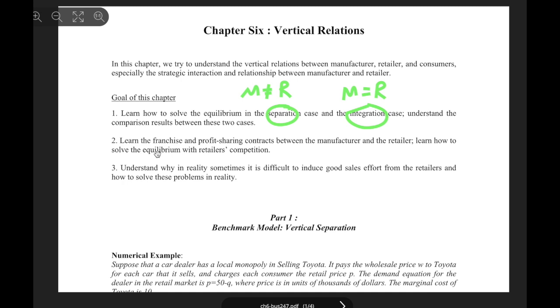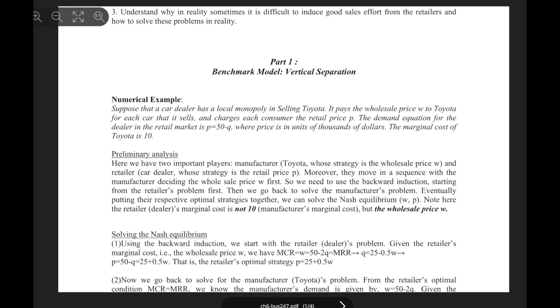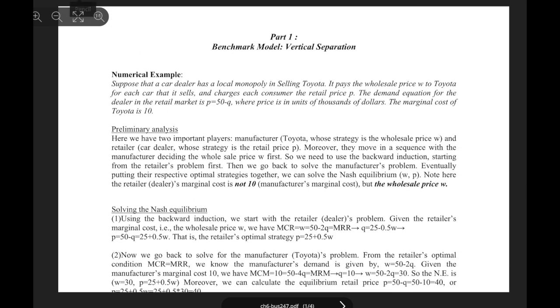So learn how to solve the equilibrium with retailers' competition. And three, to understand why in reality it is sometimes difficult to induce good sales effort from the retailers and how to solve those problems in reality. Okay, so let's look at part one. Benchmark model, vertical separation. So we're going to look at where the manufacturer is not the retailer. Okay, so let's look at it.